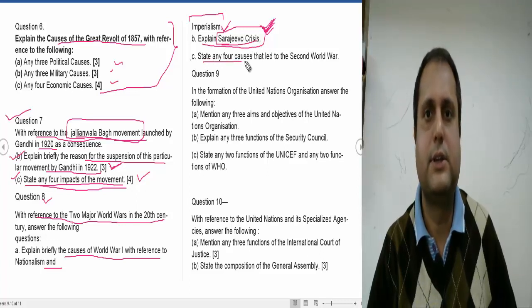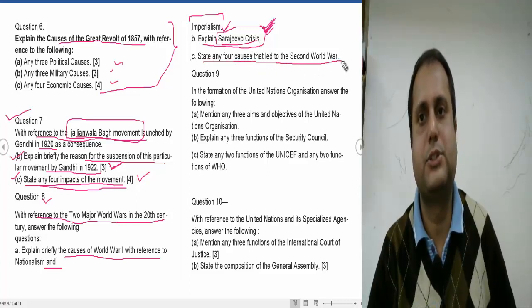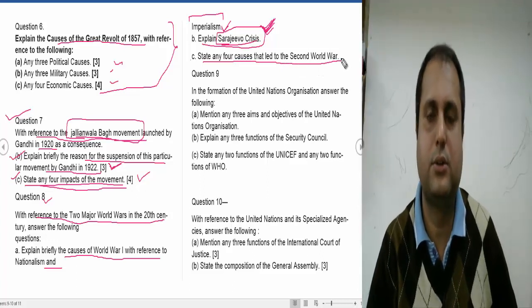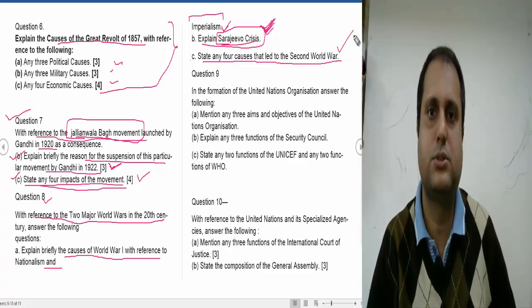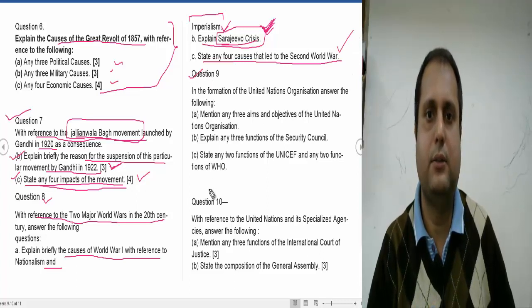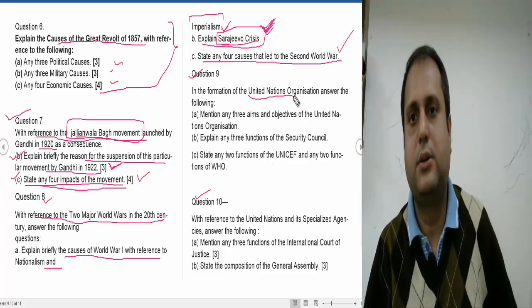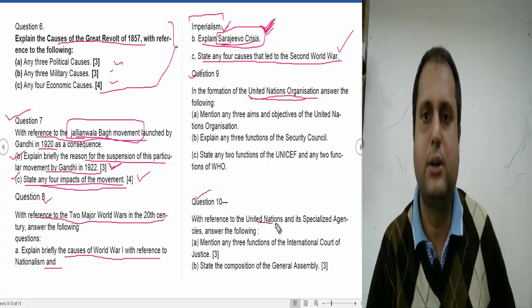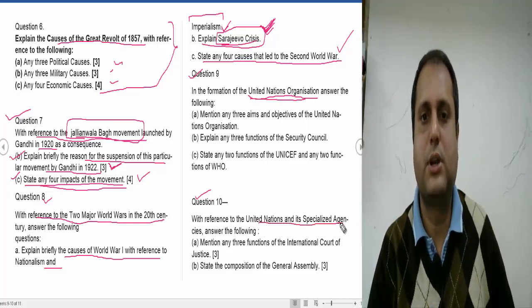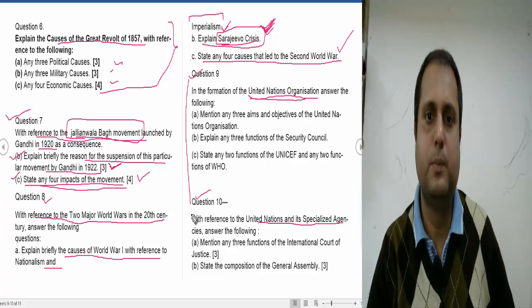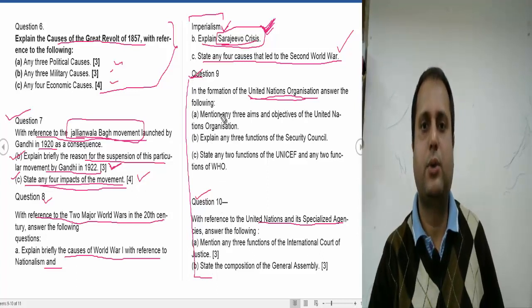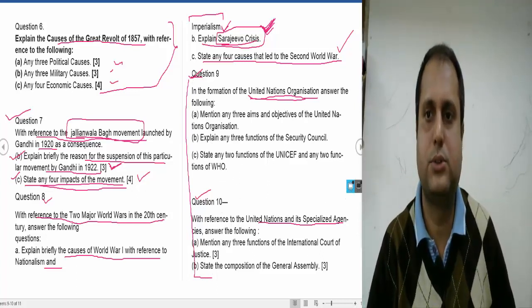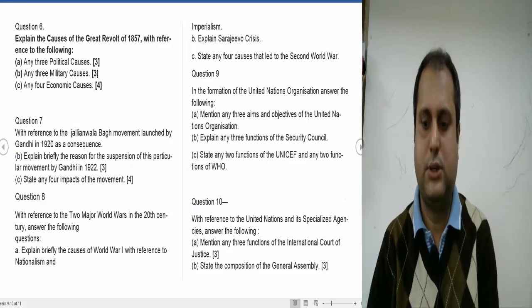Now another one: state any two causes that led to the Second World War. So any two causes you have to write. The Treaty of Versailles. So many causes are there. Now question number 9 and question number 10 are related to the United Nations Organization with its specialized agencies. From these two, one question will surely appear. So you can note down these two questions. It is very important.